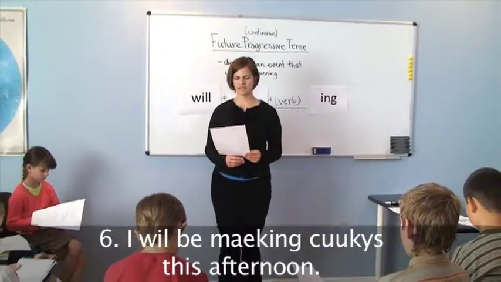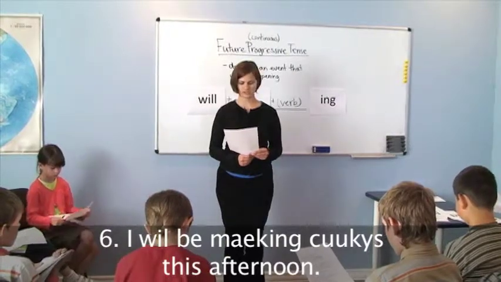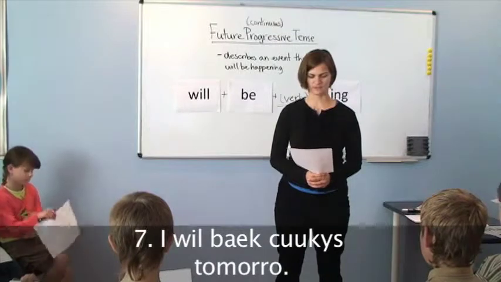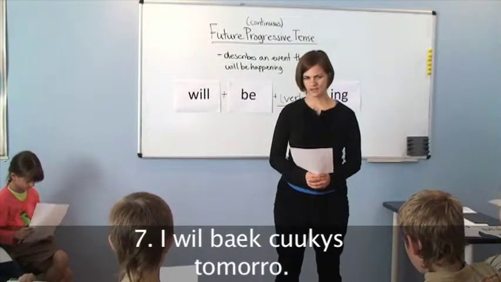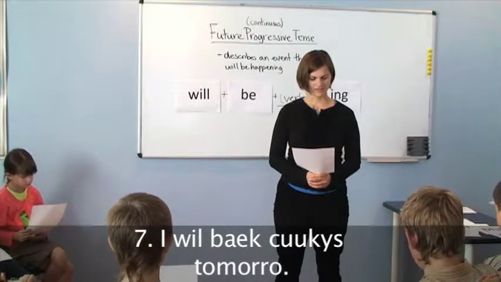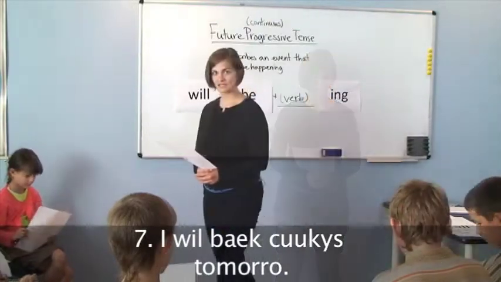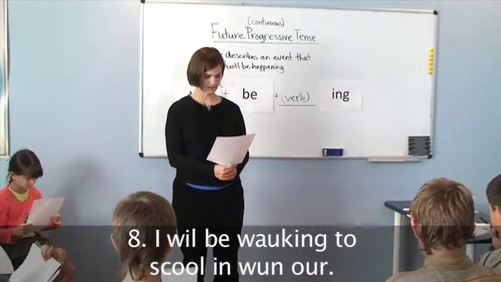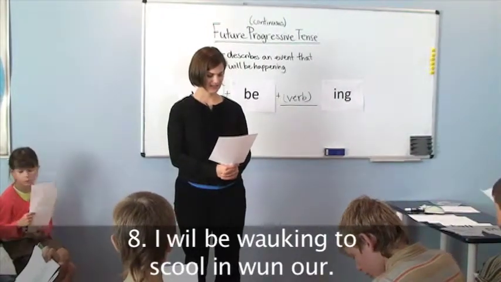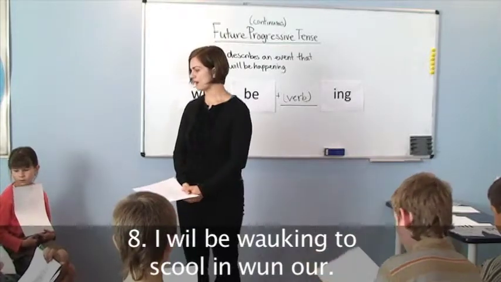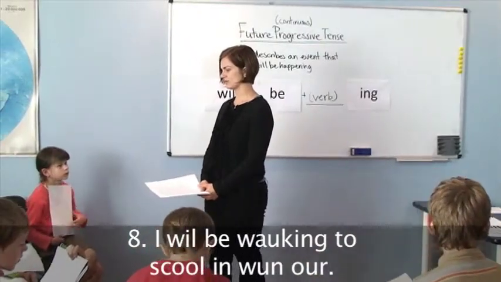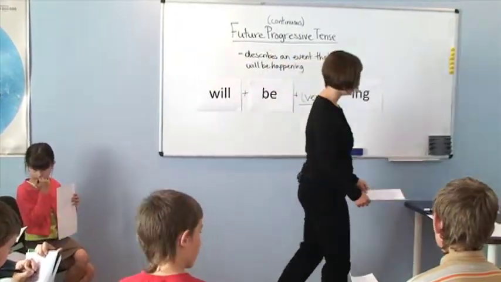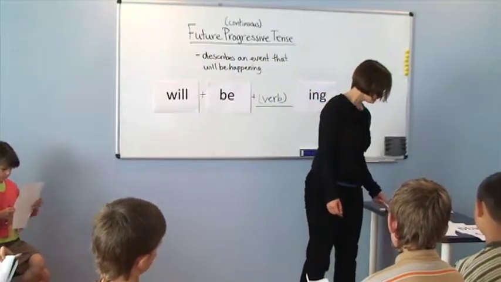I will be making or baking cookies this afternoon. Number 7, simple future. Let's look at that one. I will bake cookies tomorrow. And number 8, final one, a future progressive. I will be walking to school in 1 hour. Very good. Excellent job. I will be walking to school in 1 hour. Good job.